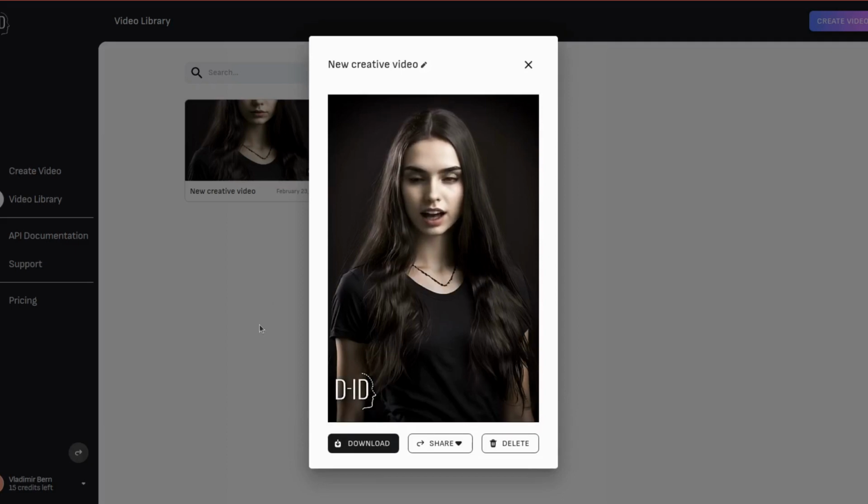You can still spot some jitters and glitches, and generally you can see that this is not a real person, but I'm pretty sure that in a few years they will surprise us. So here you go. Don't forget to download your avatar and please use it wisely.